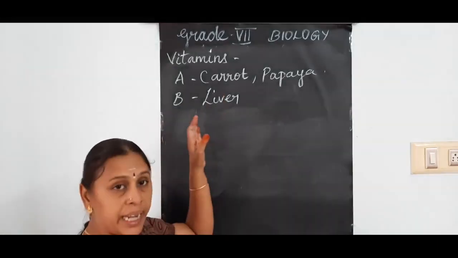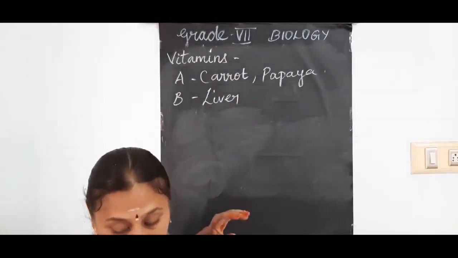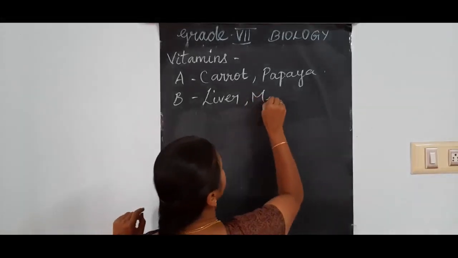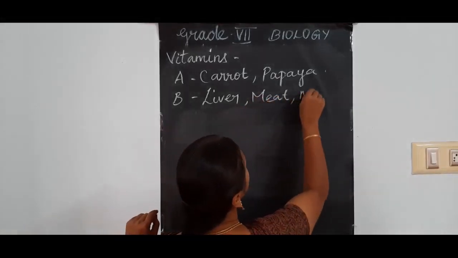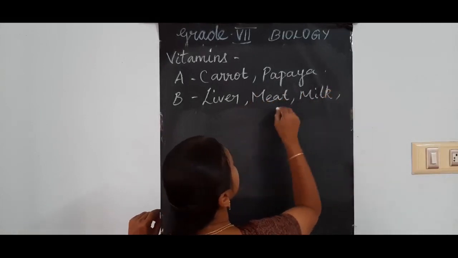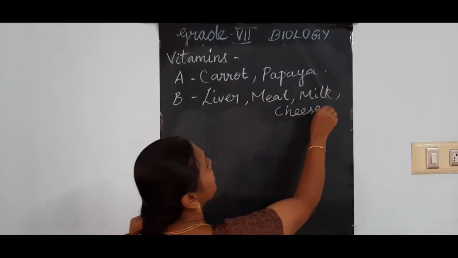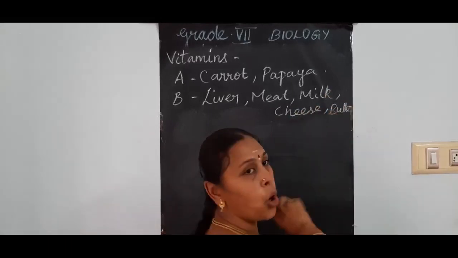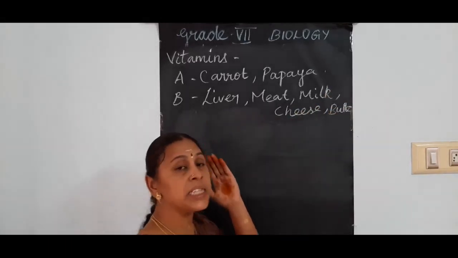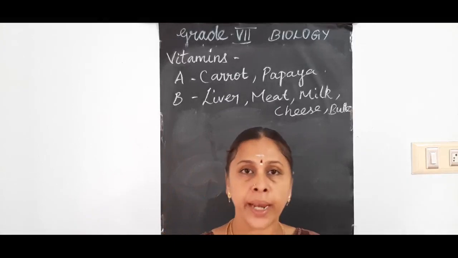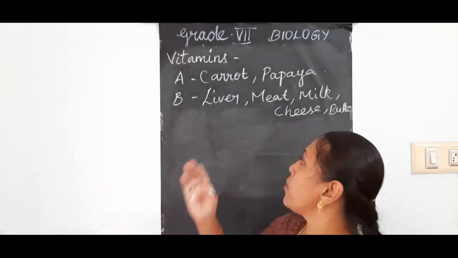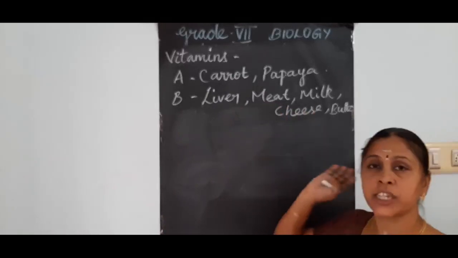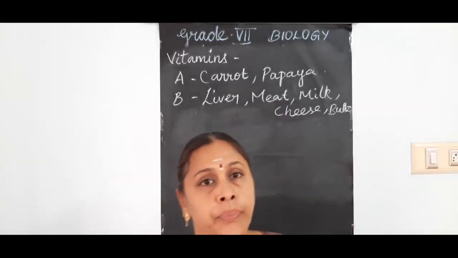So in such liver, then milk, meat, milk, cheese, butter. In such food items, this vitamin B is present in more percent. If you need more vitamin B, you have to take these types of food items: liver, meat, milk, cheese, butter and all.